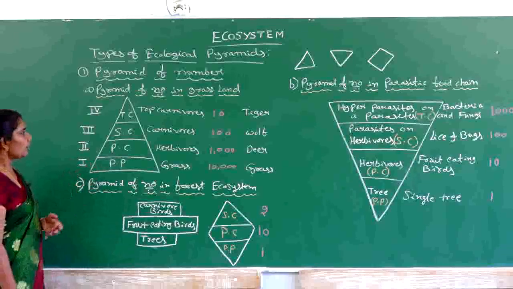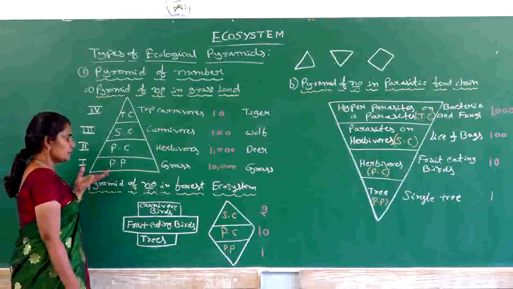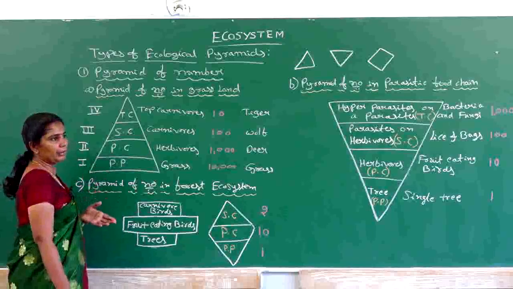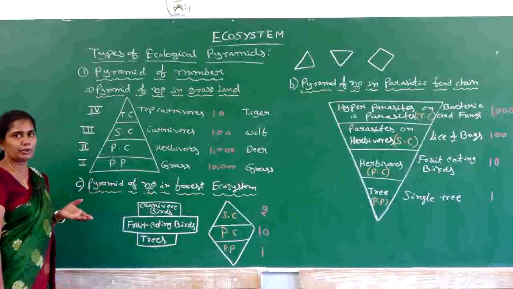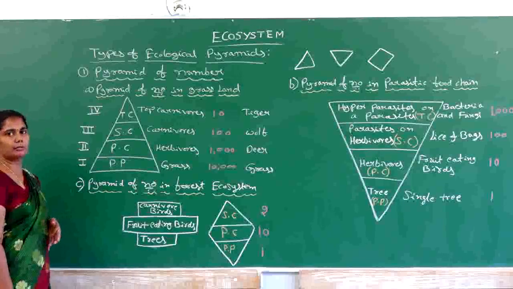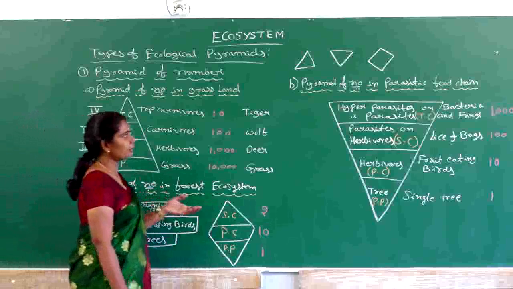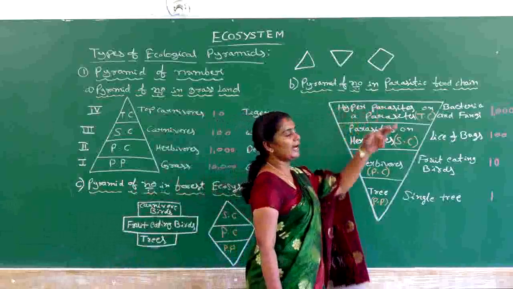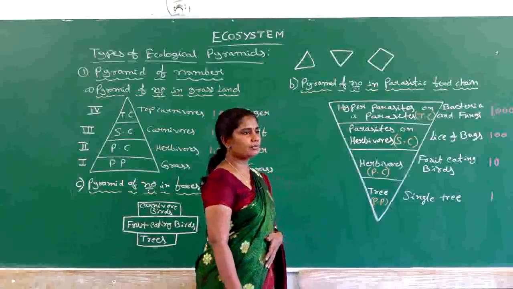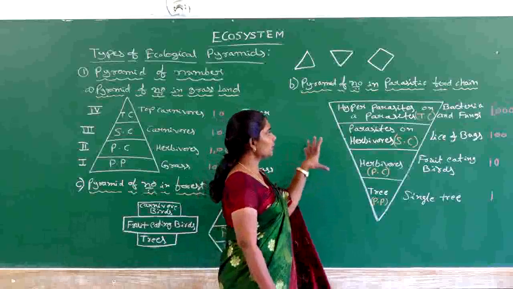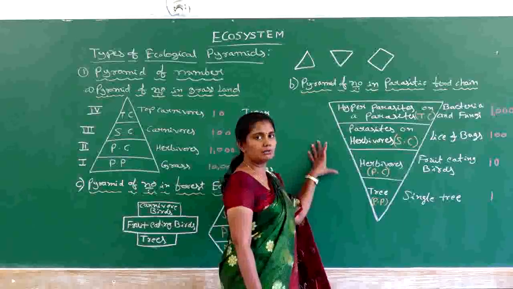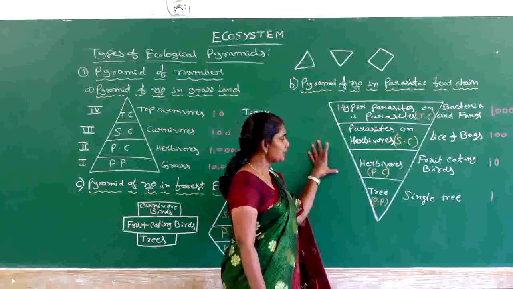This one is an example of an upright pyramid, but in the pyramid of number we can see another type of pyramid also, the inverted pyramid. The inverted pyramid we can see in the case of a parasitic food chain. Only in a parasitic food chain, in the pyramid of number, do we see the inverted type of pyramid. So let us see the example.